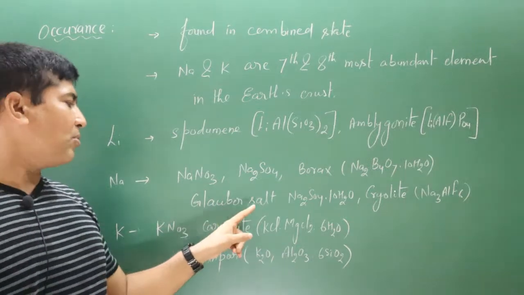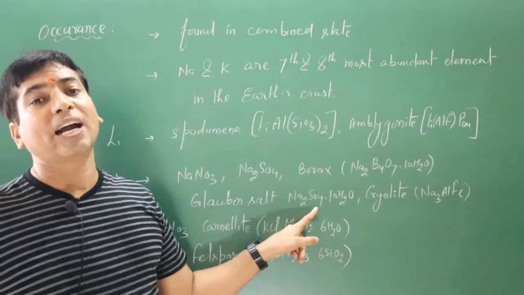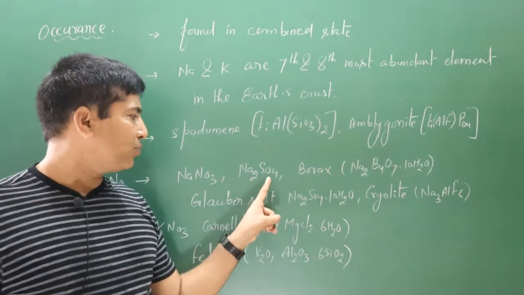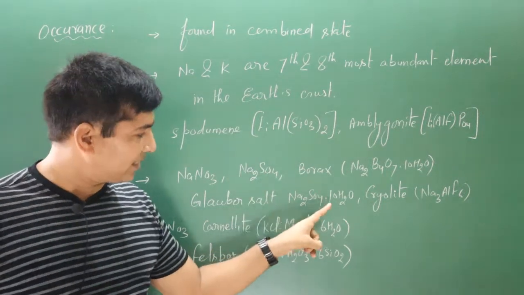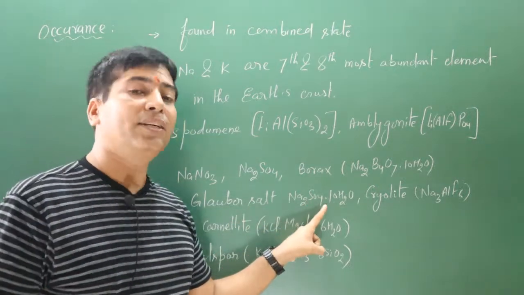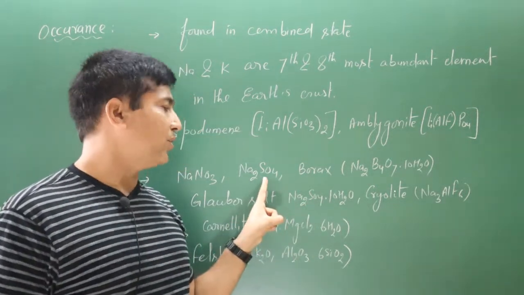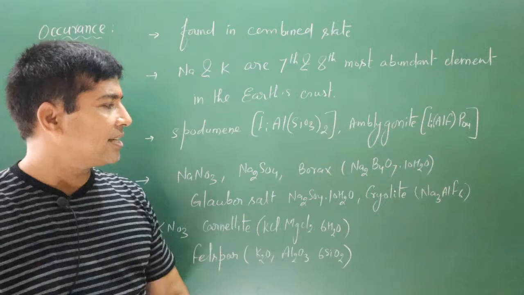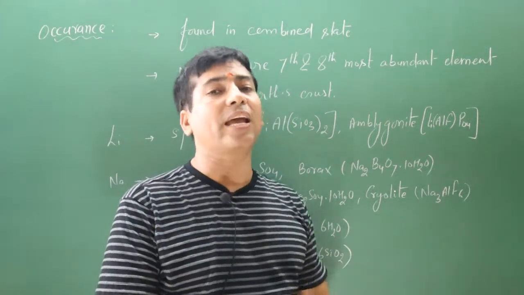Next we have Glauber salt. Keep in mind this salt is a hydrated salt, and Na2SO4 is the anhydrous salt. In the hydrated salt water molecules are present, in the anhydrous salt water molecules are not present. This is the hydrated salt and this is the anhydrous salt. Next we have cryolite. In this case also you can see sodium is present, Na3AlF6.